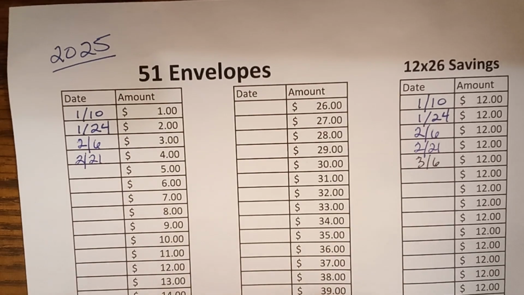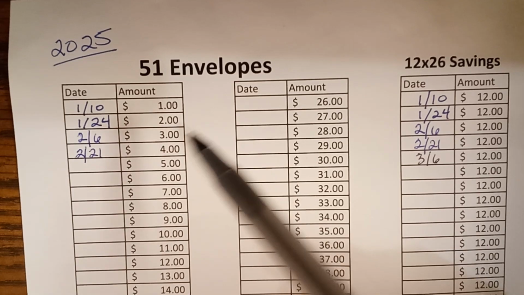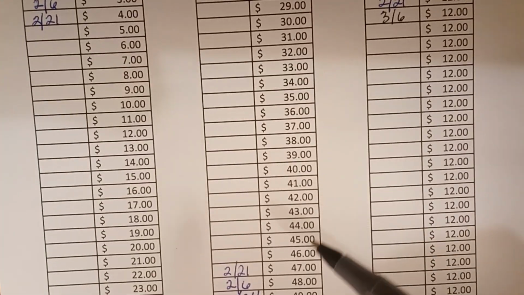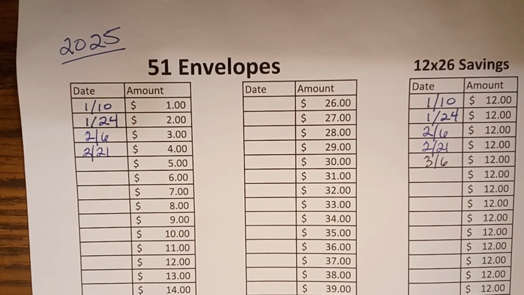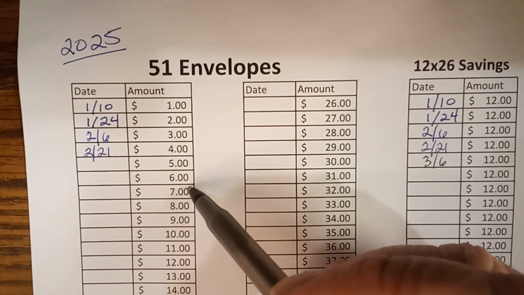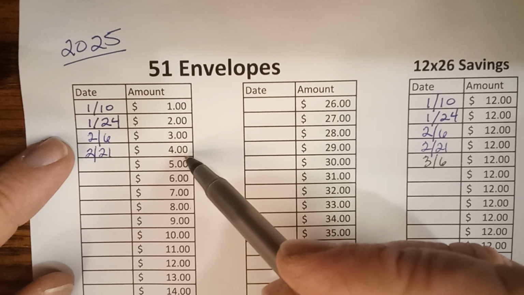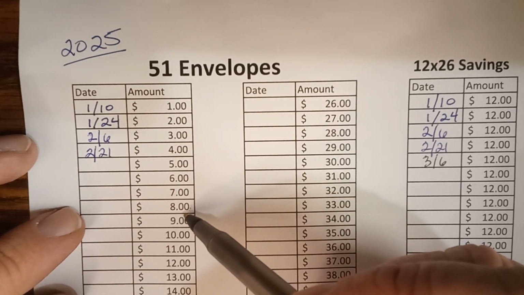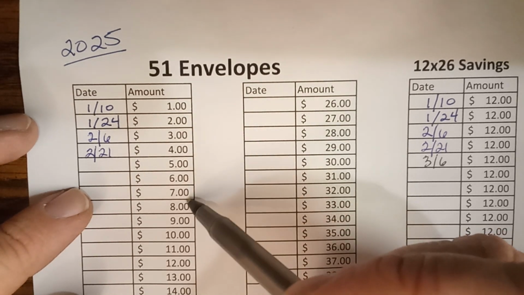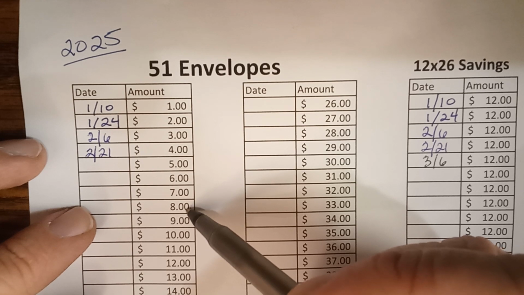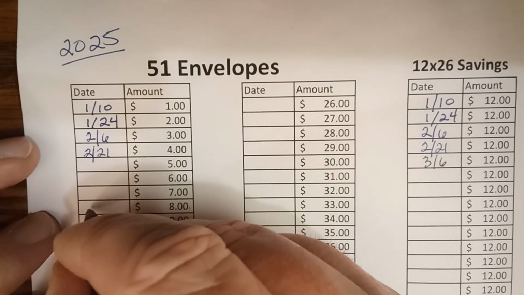Then the 51 envelopes. I'm no longer in a spot where every single week I am going to put 51 in the envelopes. Some weeks I might be able to put more than that in, and other weeks less. This week is one where I am putting less in. So it's $8. I've already got 1 through 4 filled in. See, if I had like a 7 and a 1 available, I would have done that, but looks like 8's my only real option right now. So I'll fill that one in today.